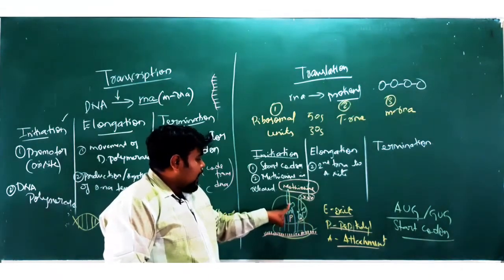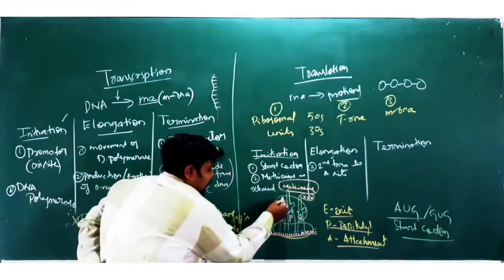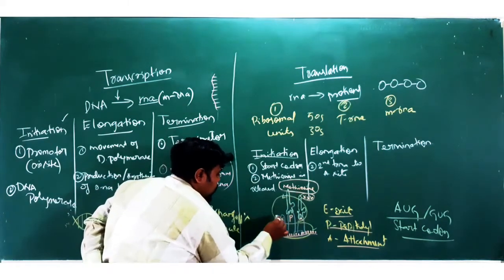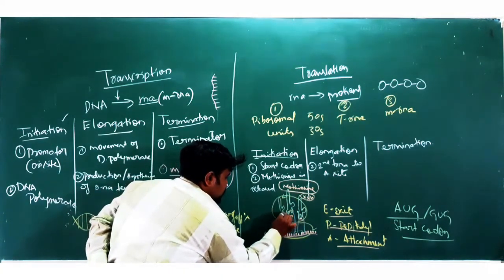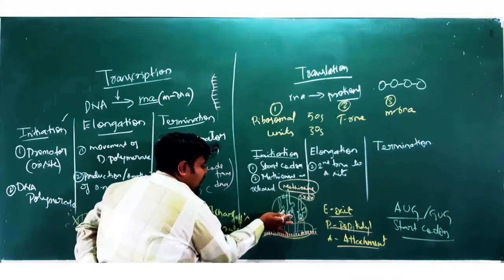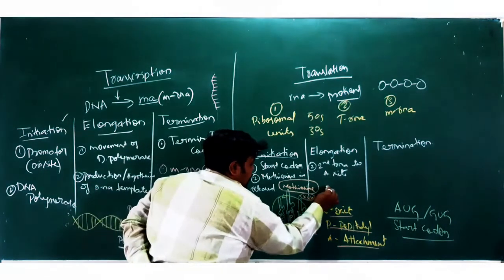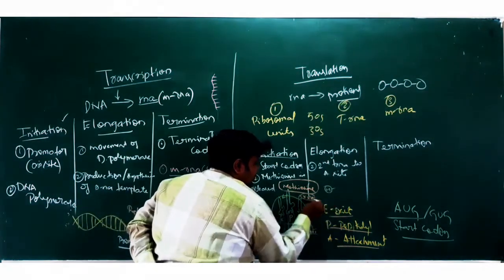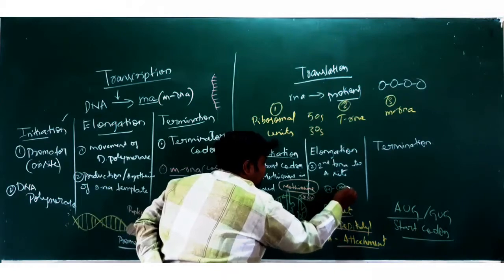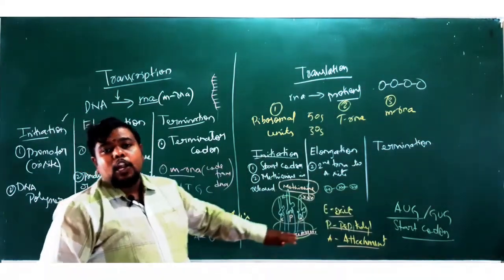The tRNA which is found in the P site will move to your E site here. As this moves, there is a vacancy in the P site, and this will move to the P site, forming a chain. Methionine is the first one, and again X, this is the second one. Like this, it goes on continuing. This is the procedure of your elongation.